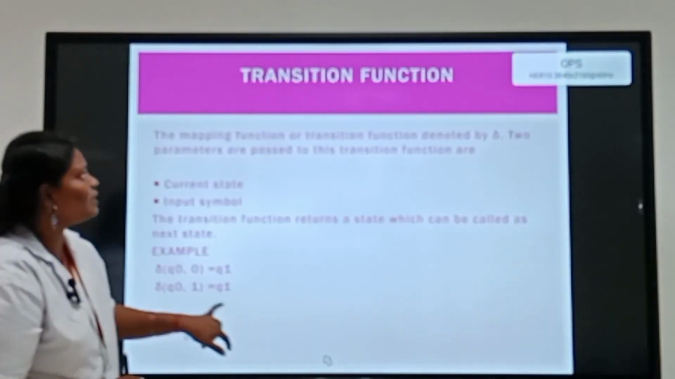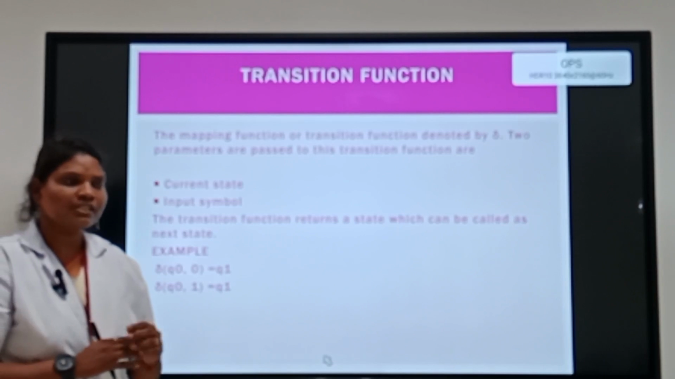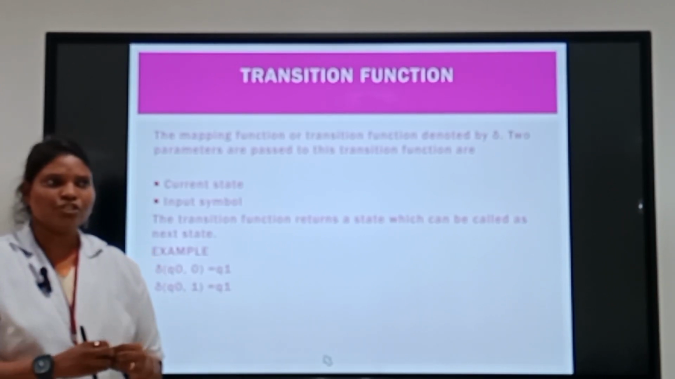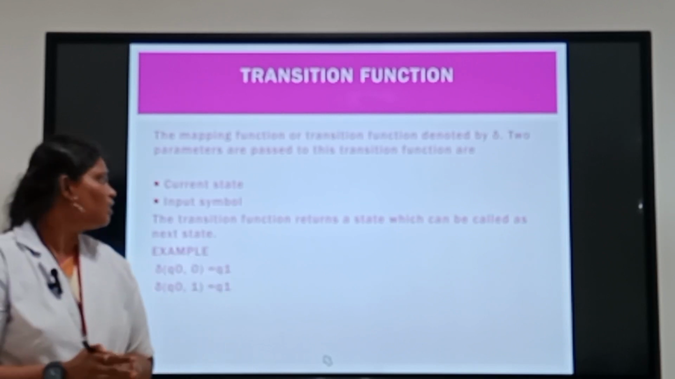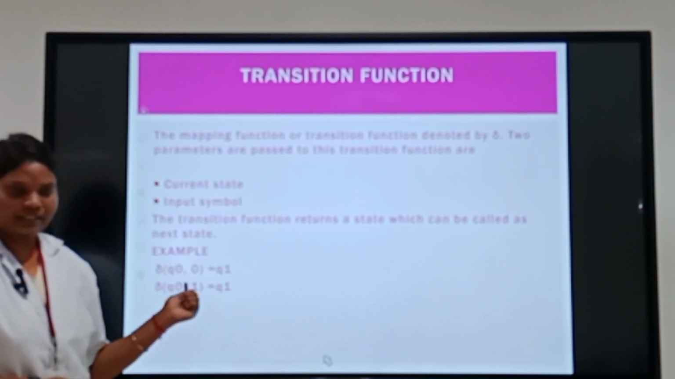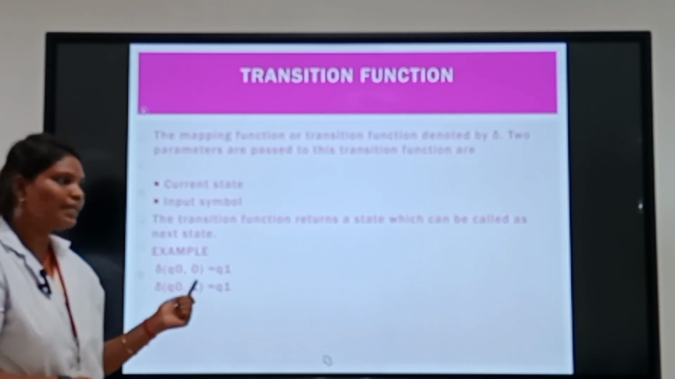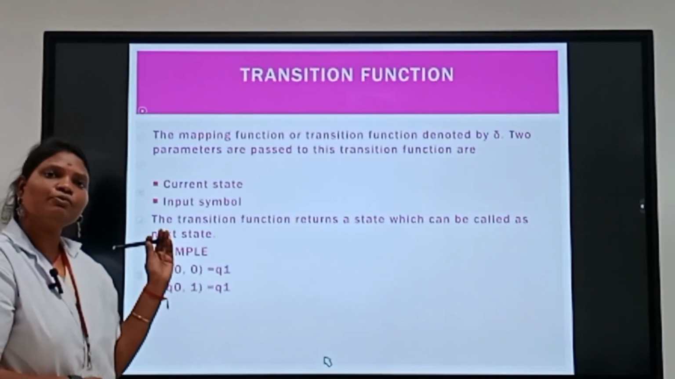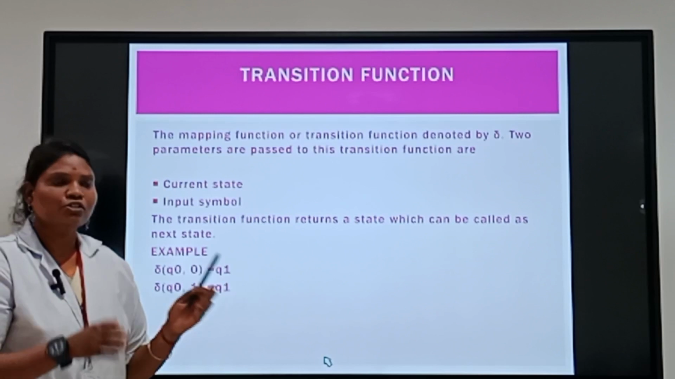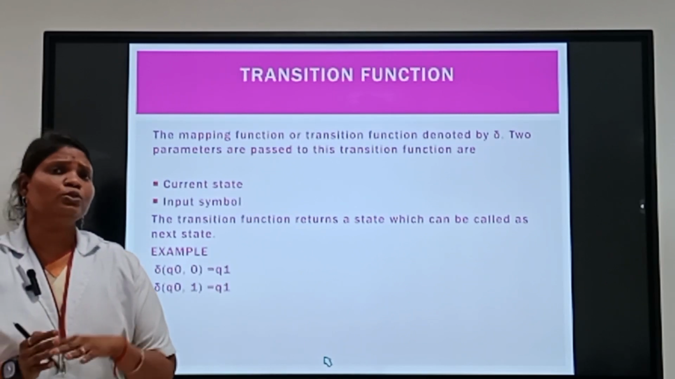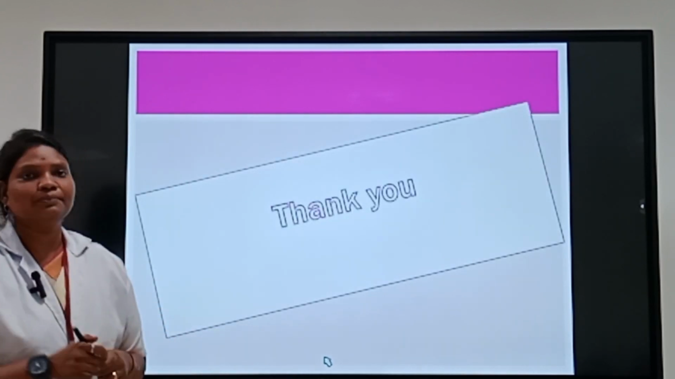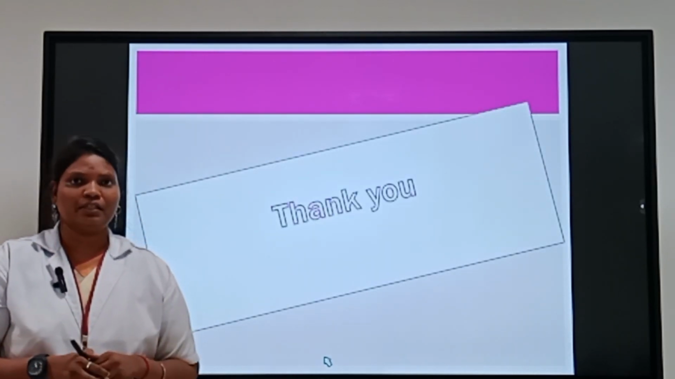The next representation is the transition function. The transition function is nothing very complicated. It is the transition from one state to another state. I have given an example here. If Q0 is the current state, then the Q0 state takes the input 0 and moves from that state to another state, Q1. So this is the transition function: the current state takes the input to the another state. These are the representations of finite automata.